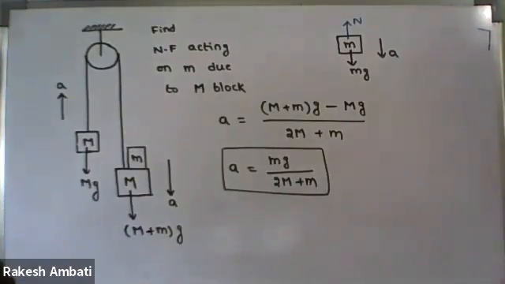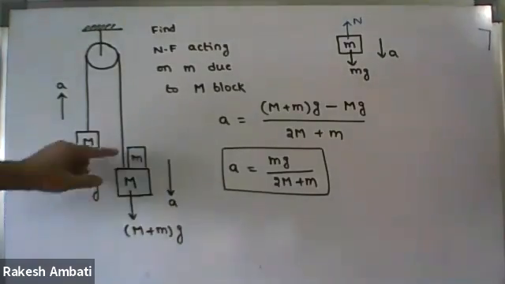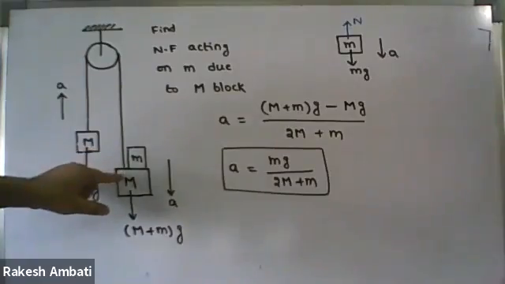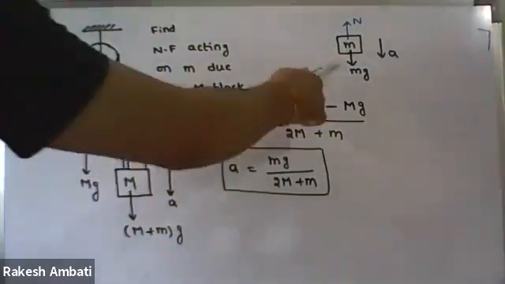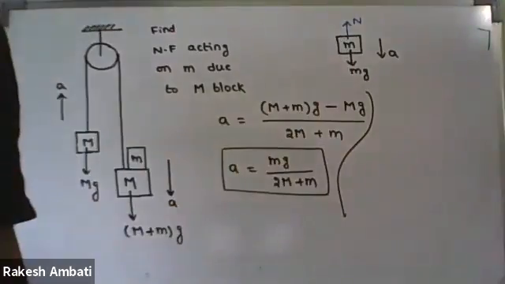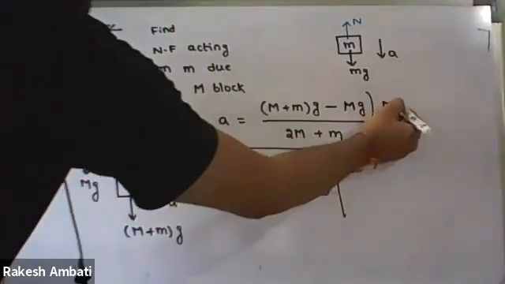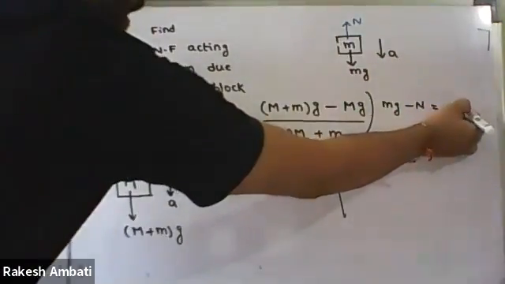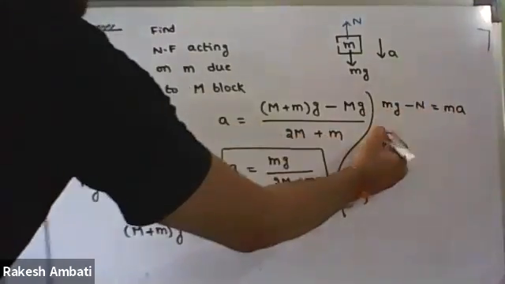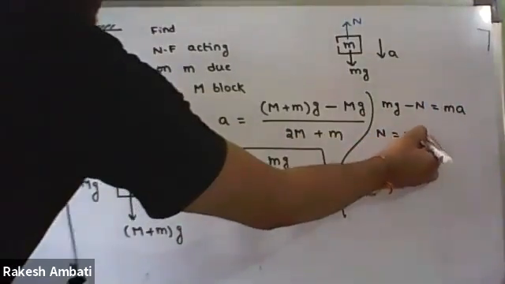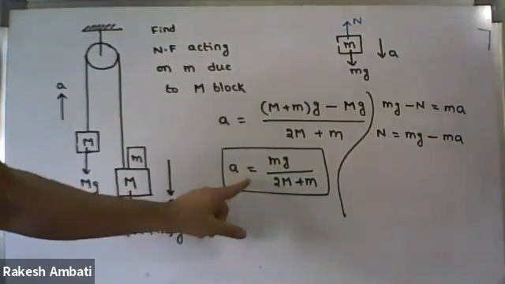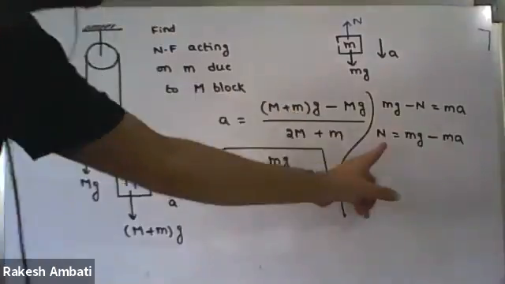Do we have any more forces acting on small m block? No. Why? Because the string is connected to capital M block, but not to small m block. Therefore, the dynamic equation for this block is mg minus N, the resultant force, equal to mass into acceleration, m into a. Modifying this, the normal force N equals mg minus ma. We already have the acceleration, so we can substitute it here and find the N value.